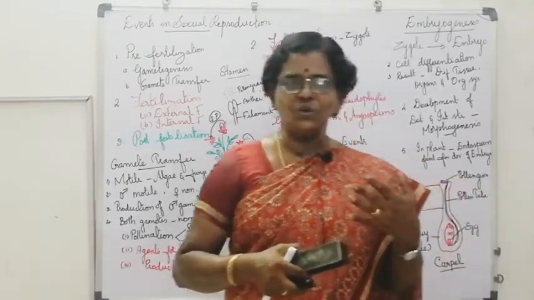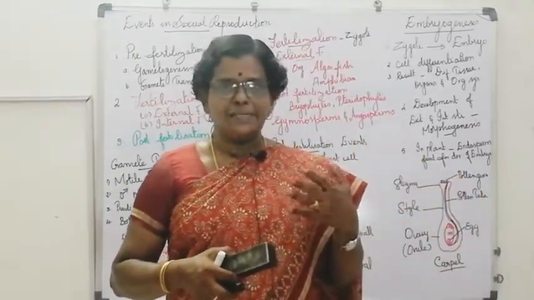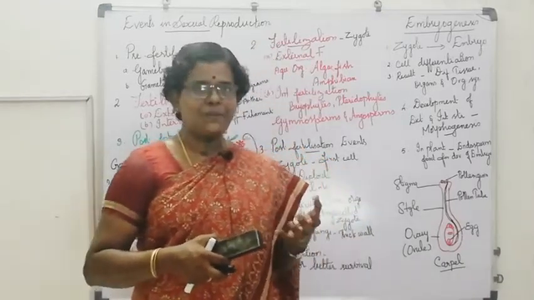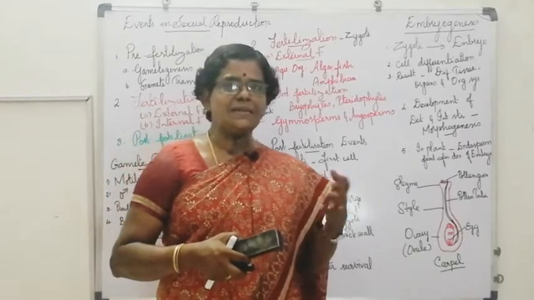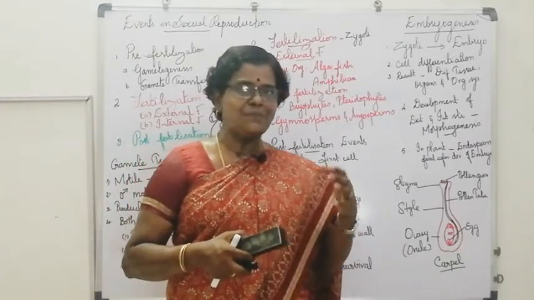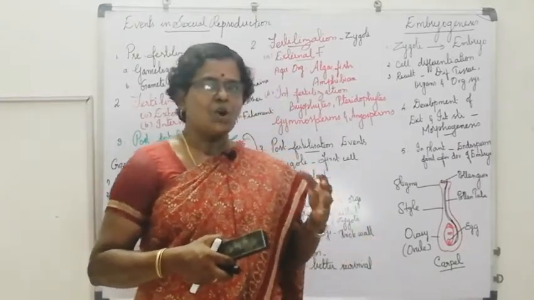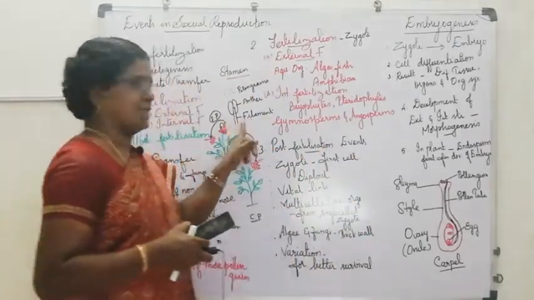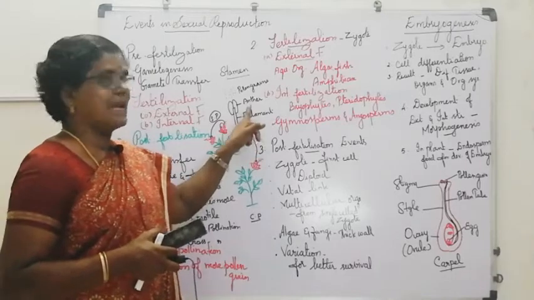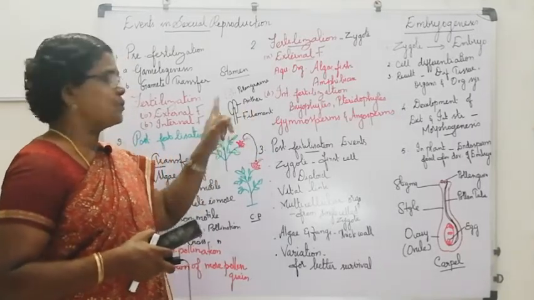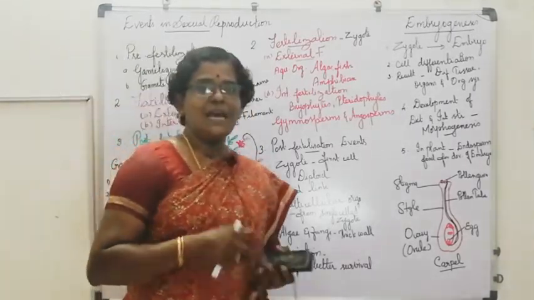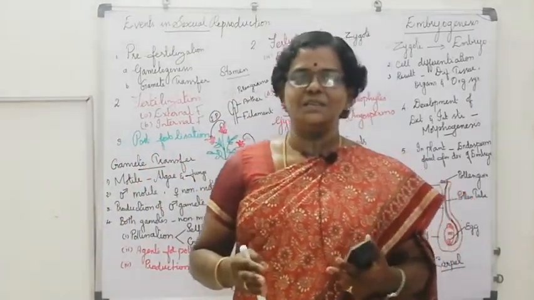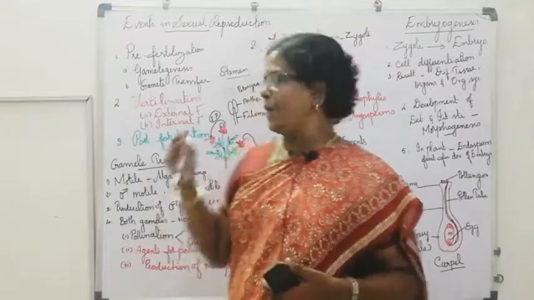You already know that in angiosperms, the flower is the reproductive part. In the flower, the androecium and gynoecium: the stamen is the male reproductive part, and the carpel is the female reproductive part. In the stamen, you can see the filament and anther. The anther possesses pollen grains. When the anther matures, it bursts and releases pollen grains.